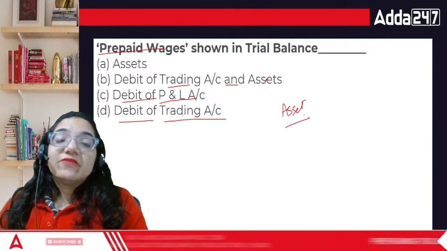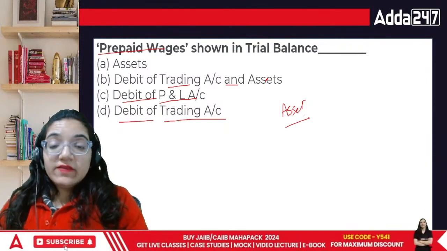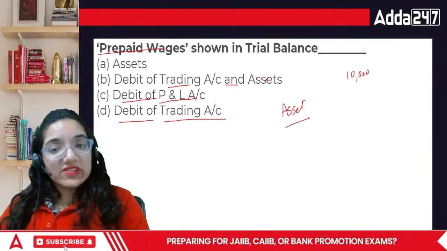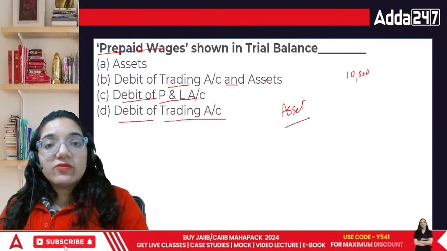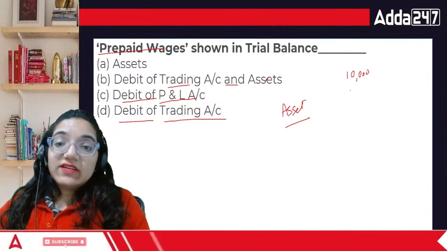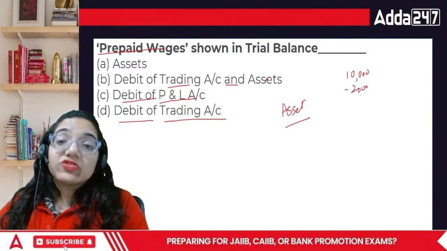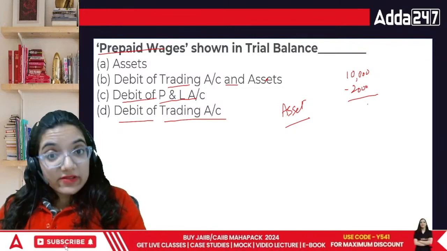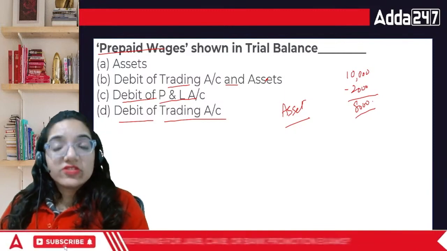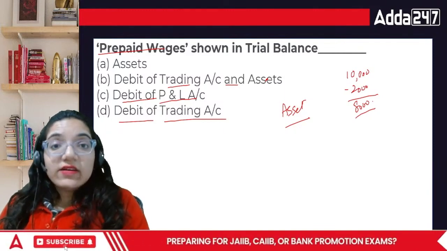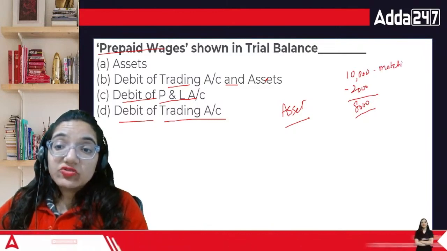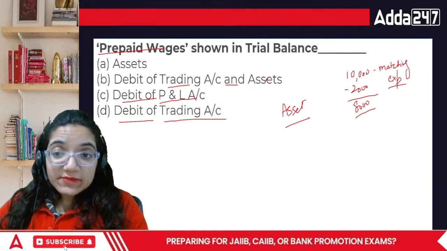prepaid wages means wages which have been paid in advance. Earlier I was saying I paid 10,000 rupees in wages in the entire year, then someone would correct me, saying the amount of 2,000 belongs to next year. I'll say, oh, you are correct. 8,000 belongs to this year, but the remaining goes to the asset side. Got the idea? This is because of the matching concept. Whatever is there as an expense should be the one which is there in the business.